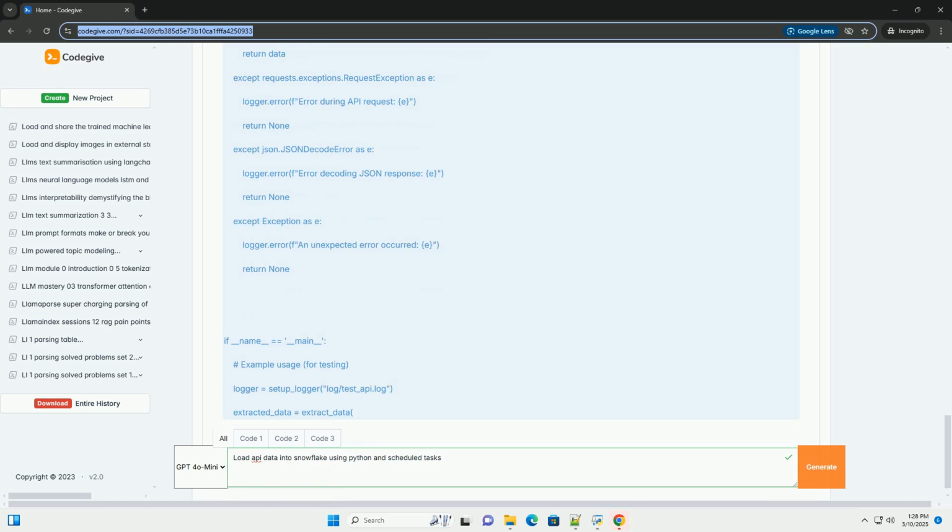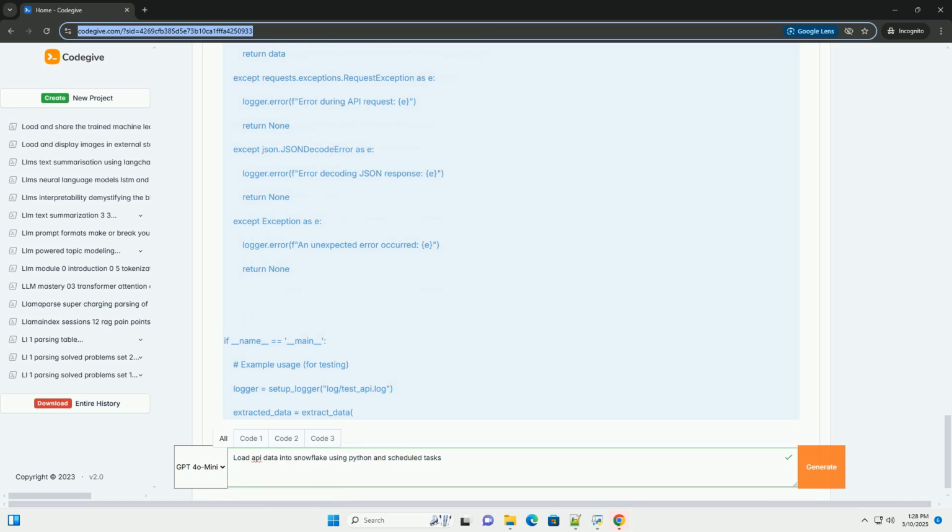10. Error handling and monitoring. Logging: implement comprehensive logging throughout your code to track the execution of the data ingestion process and identify any errors. Use appropriate log levels, info, warning, error, to categorize messages. Exception handling: wrap your code in try/except blocks to catch potential exceptions. Log the exceptions and take appropriate actions, such as retrying the operation or sending an alert.